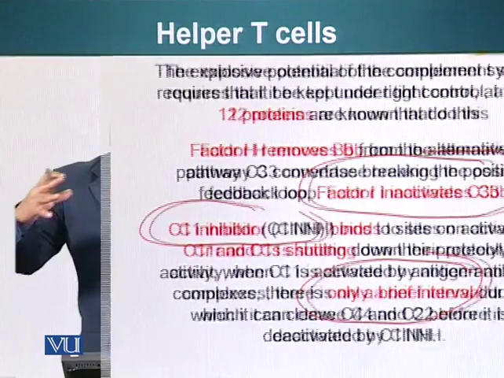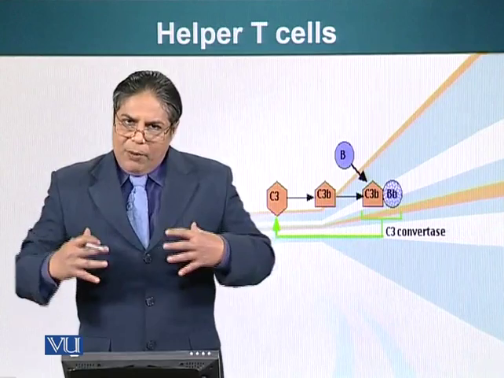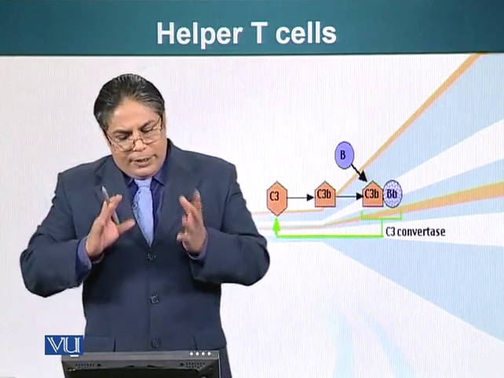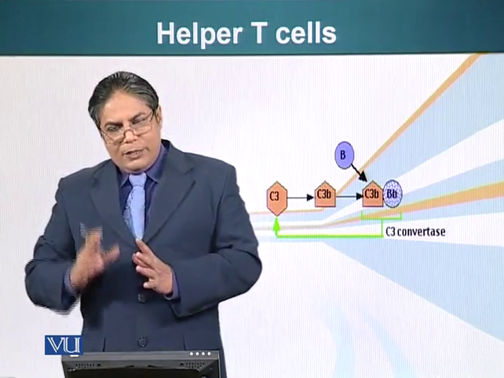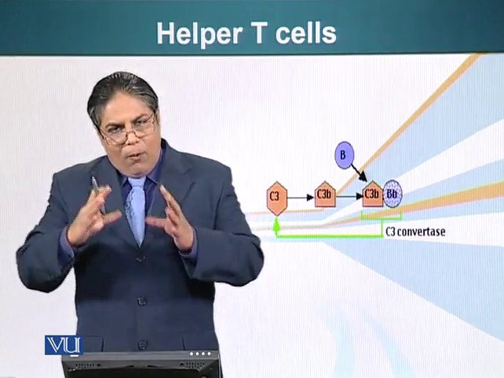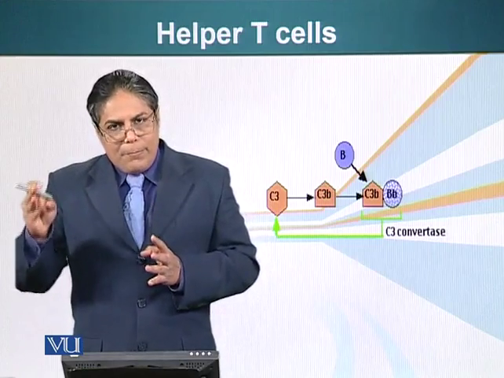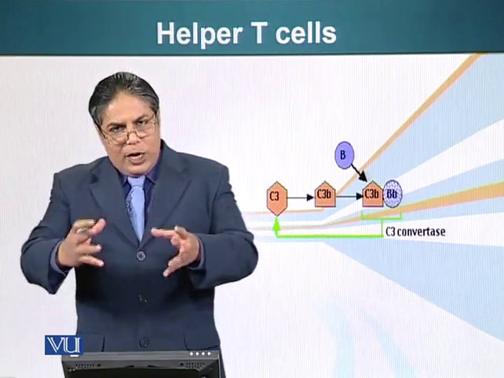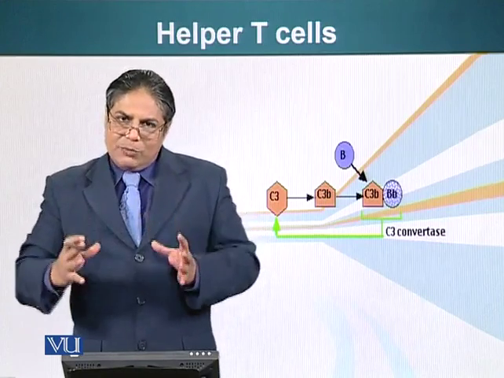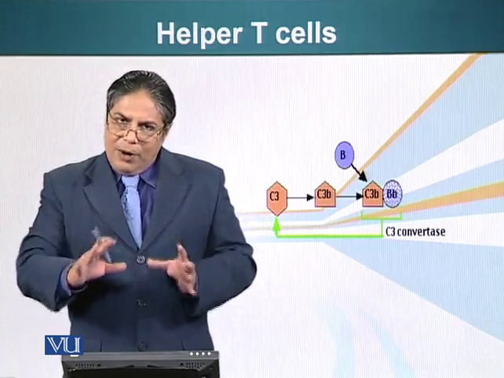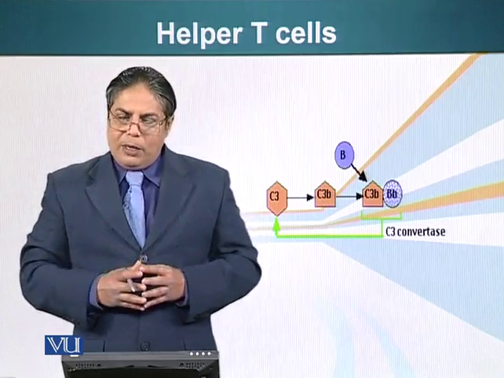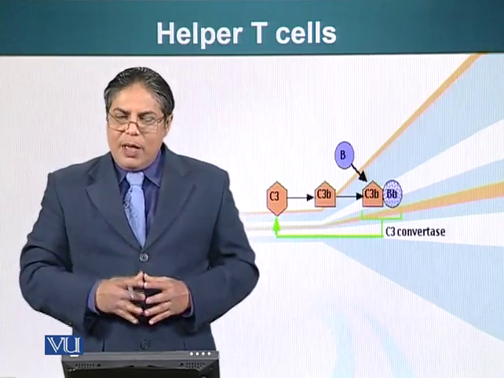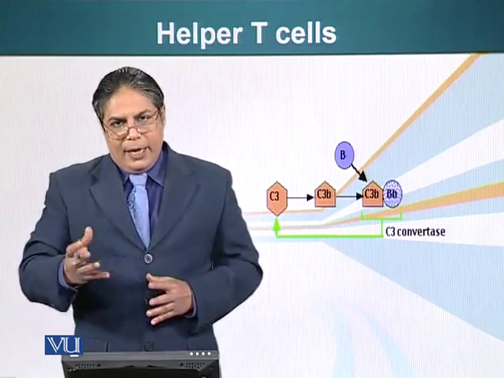So we have basically evolved this immune system to defend our bodies from invasion by pathogens. One of the themes of our immune system that we talked about is specificity and also diversity, memory, and also the ability to contain it so it doesn't attack our cells. So many systems are in place to check that our immune system doesn't attack our own body parts. This concludes our discussion of the immune system and complement system. We'll talk about the next topic in the next module.